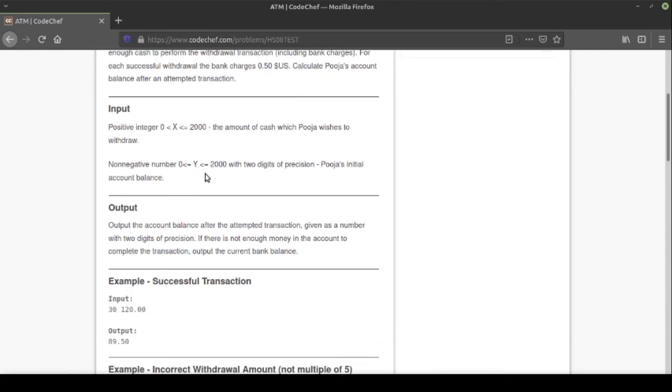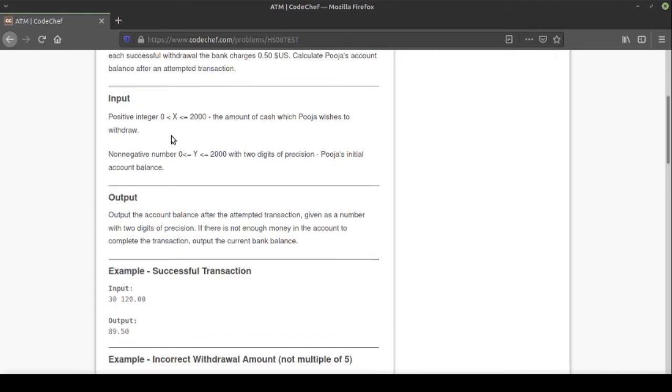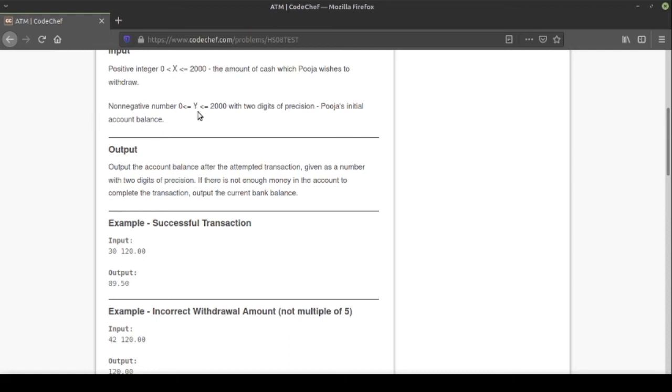We have to output the amount left after this withdrawal transaction. So the inputs would be, first of all, a positive integer between 0 and 2000, where 2000 is inclusive, meaning X ranges from 1 to 2000. This is the amount of cash which Pooja wishes to withdraw. And then we get a second non-negative number between 0 and 2000 with 2 digits of precision. So this Y is a float number with 2 digits after the decimal point, and this is Pooja's initial account balance.